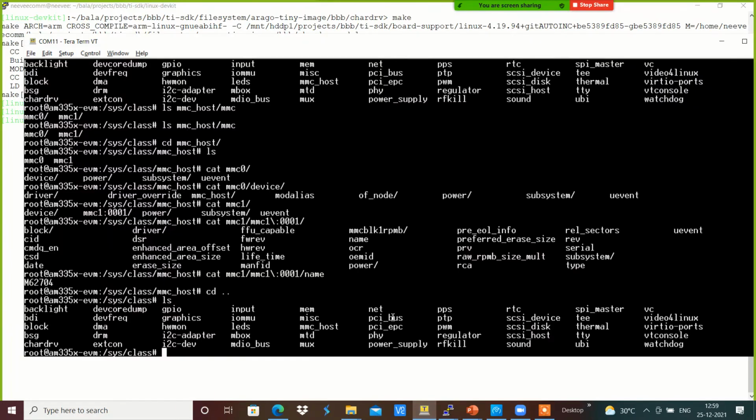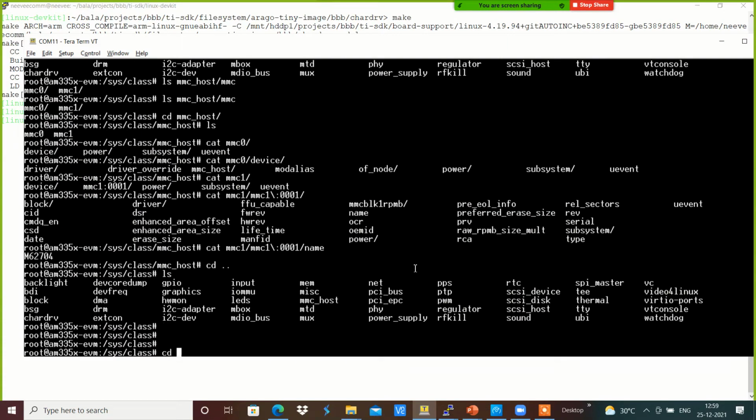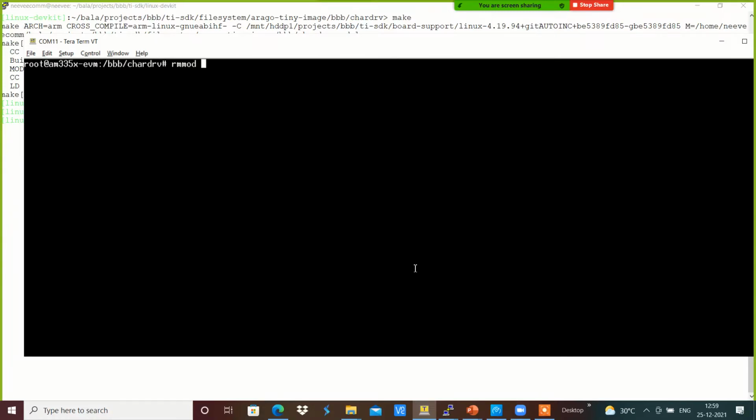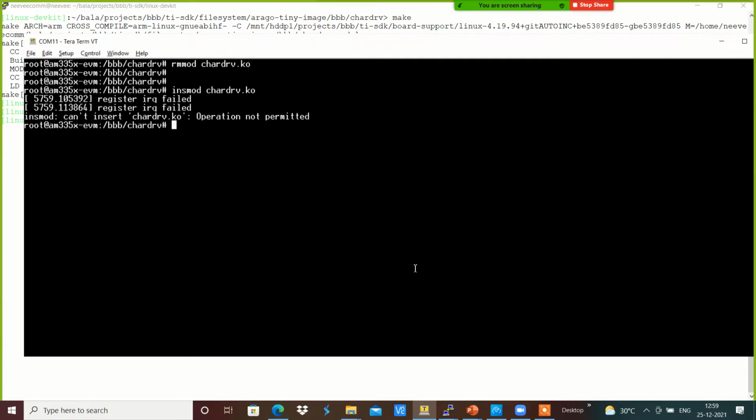I am going to insert this over here. cd to the BBB character driver directory, rmmod character_drv.ko. I just did rmmod that, and now I am going to insmod character_drv.ko.